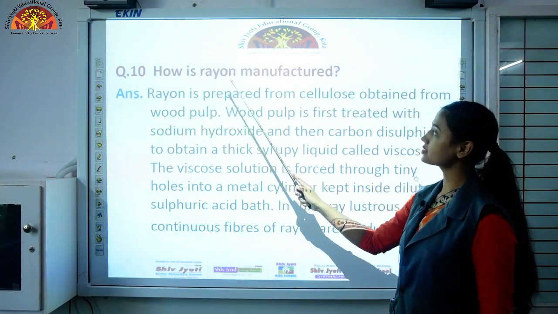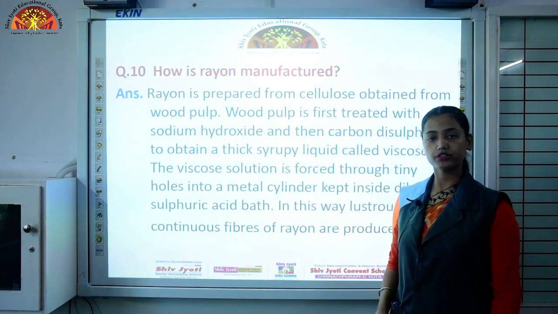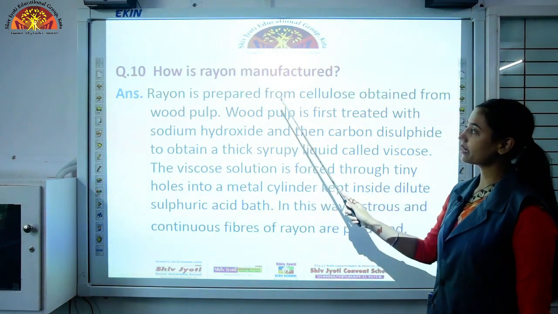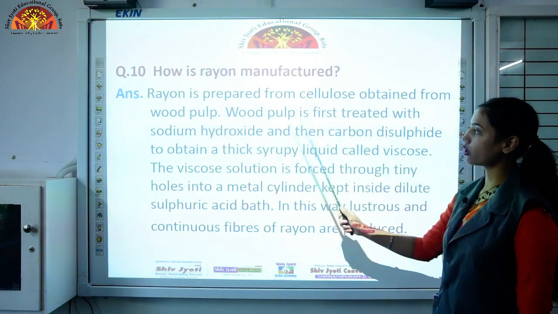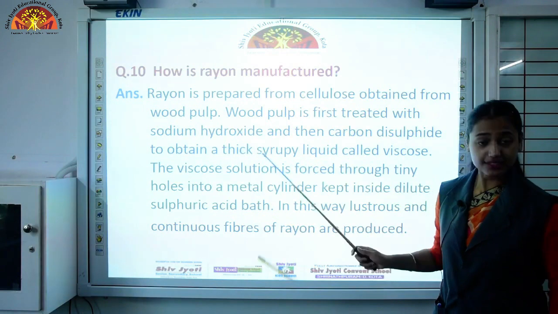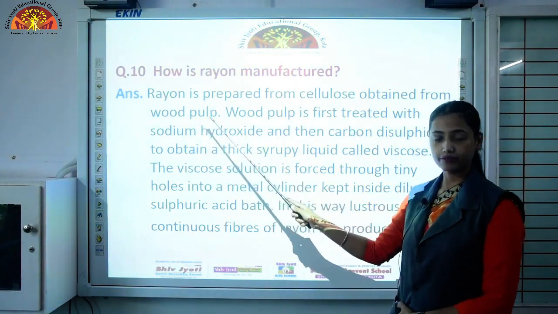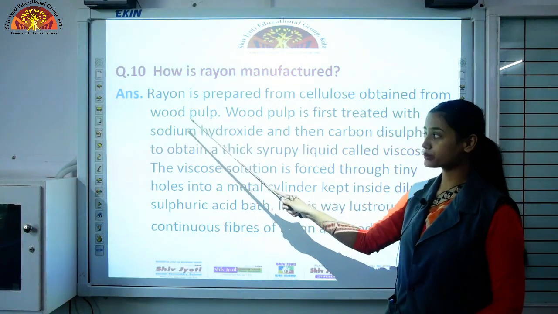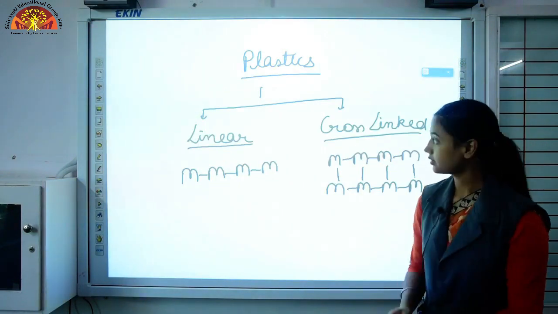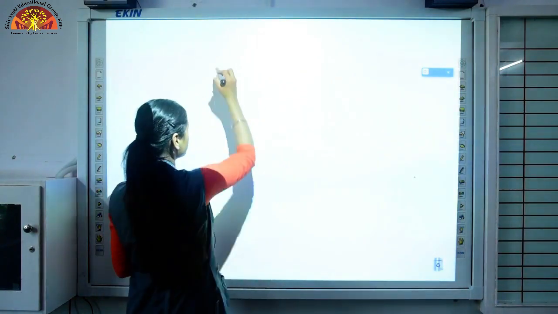Question 10, how is rayon manufactured? Rayon is the first synthetic fiber which was prepared in the laboratory. So how is it prepared? Rayon is prepared from cellulose obtained from wood pulp. It is a semi-synthetic fiber because in rayon we are making use of wood pulp, which is not a chemical. This we obtain from nature only, from plants, trees. So let's see this equation, then it will be easier for you to understand how rayon is manufactured.